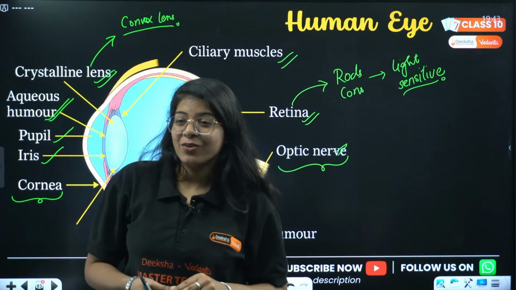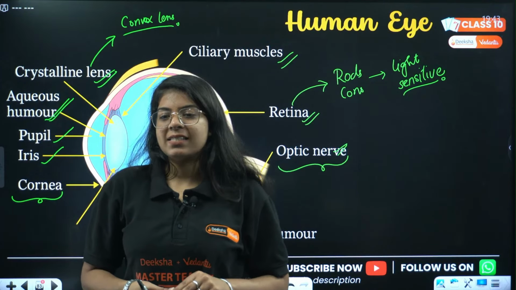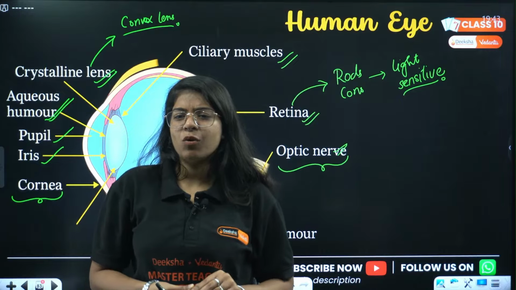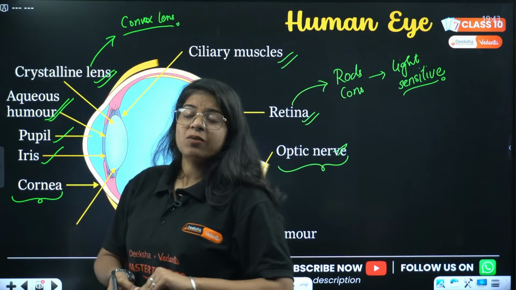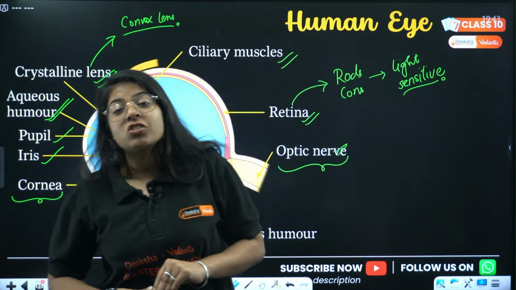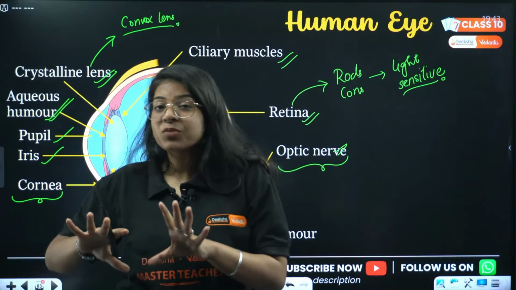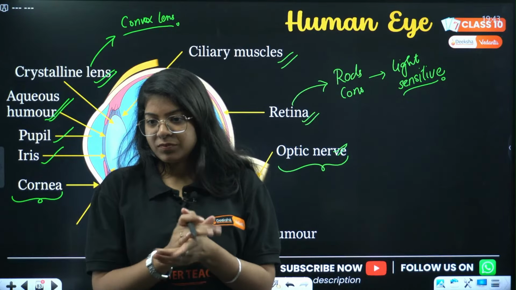Ciliary muscles help to change the shape of the lens, which allows the eye to focus on objects from different distances. Very good. What is the function of aqueous humor? I just told you. Aqueous humor is a liquid between your cornea and lens. It passes oxygen from air to the eye lens, and it maintains the pressure of the eye lens.